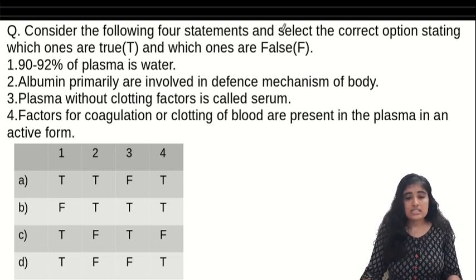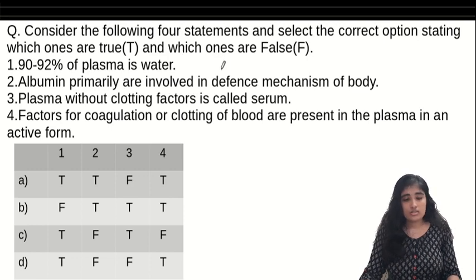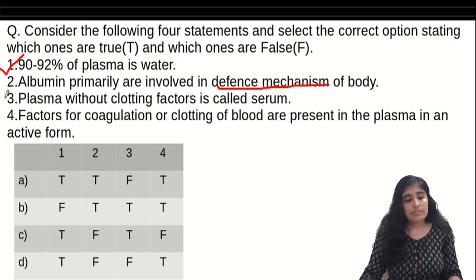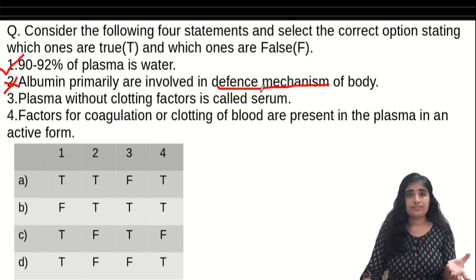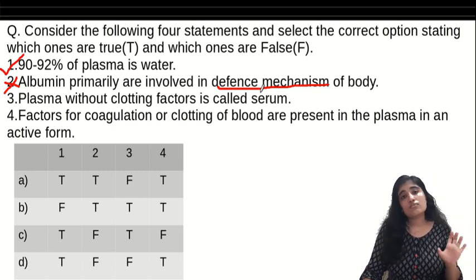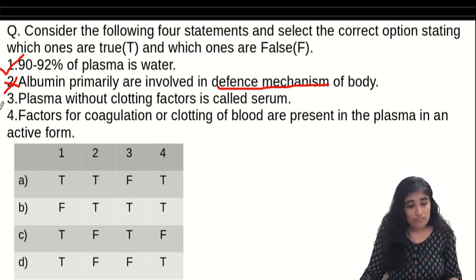Consider the following 4 statements and select the correct option stating which ones are true and which ones are false. 90% of plasma is water? Yes. Albumin primarily is involved in defense mechanism. Is albumin involved in defense mechanism? No, that's a false statement. What is albumin involved in then? It's involved in maintaining the osmotic pressure of the blood. Then which protein is involved in defense mechanism? The globulins. Plasma without clotting factors is called serum.